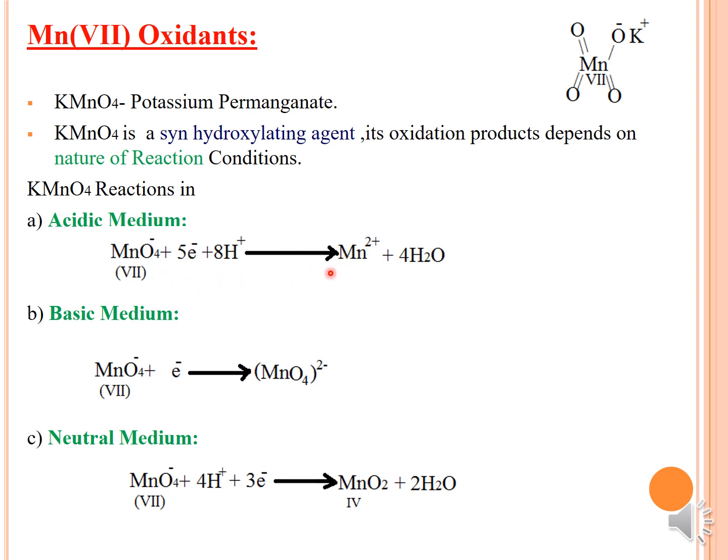Gaining 5 electrons, you will result in Mn2 plus. In the basic medium, if you take MnO4 minus plus an electron, you will result in MnO4 2 minus. And in the neutral medium, if we take MnO4 minus plus 4H plus and 3 electrons, you will end up with the 7 to 4 change in oxidation state of manganese, giving MnO2 plus 2H2O. Then moving on to the next slide.